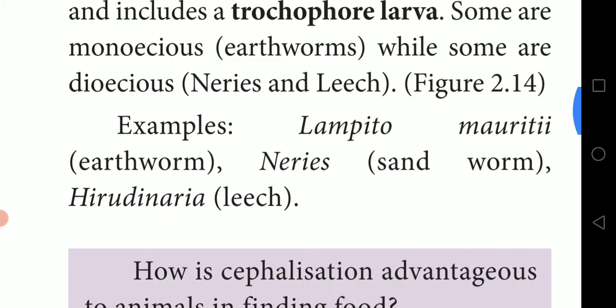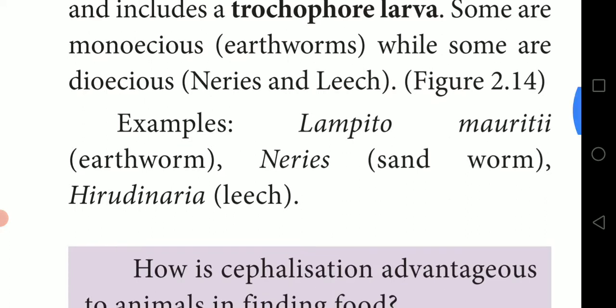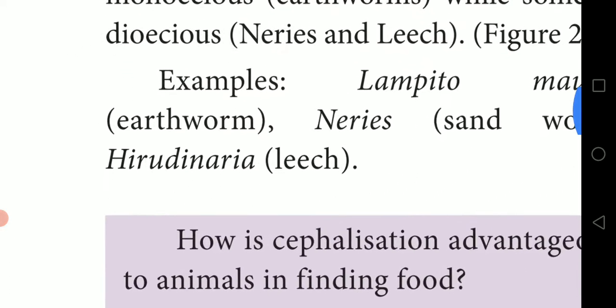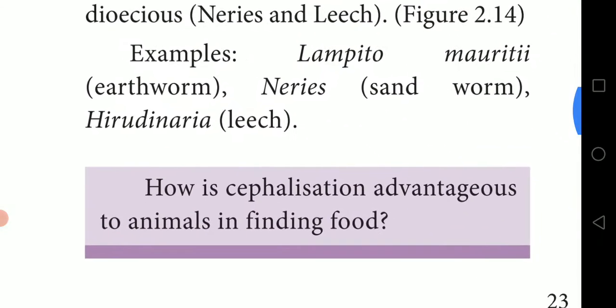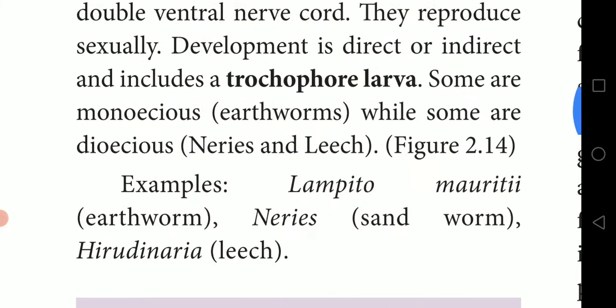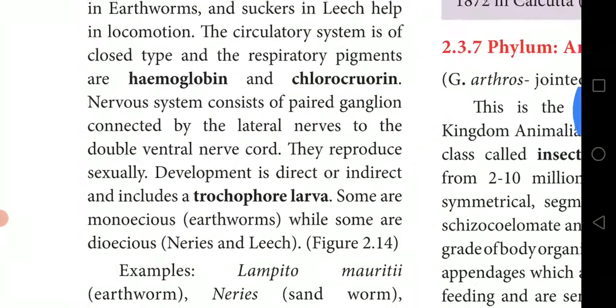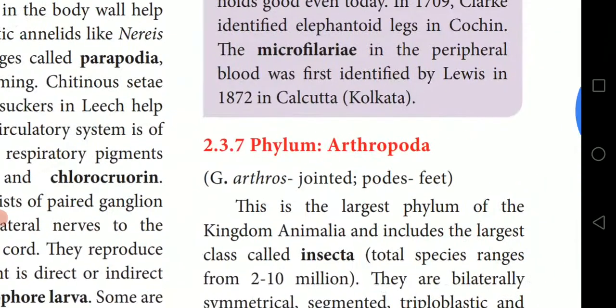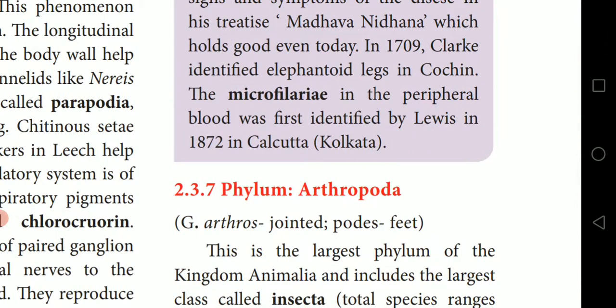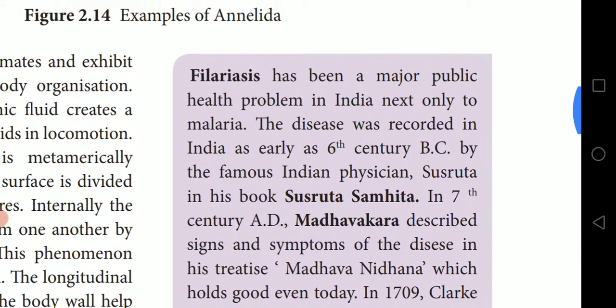While some are dioecious, like Nereis and leech. Examples: Lampito mauritii, that's an earthworm; Nereis, that's a sandworm; Hirudinaria. Repeat after me: Hirudinaria. That's the scientific name of leech. These are the informations about the annelids.